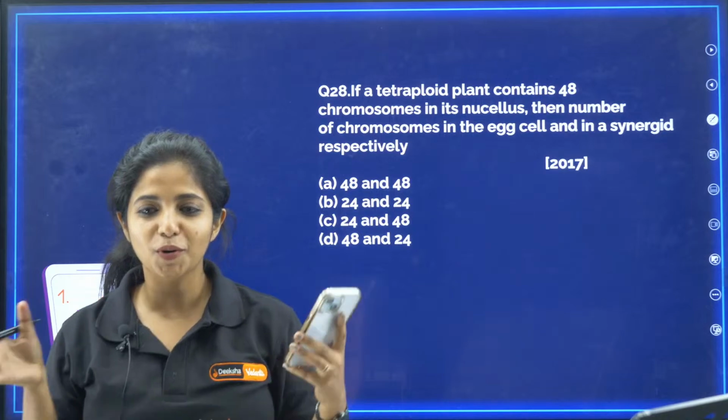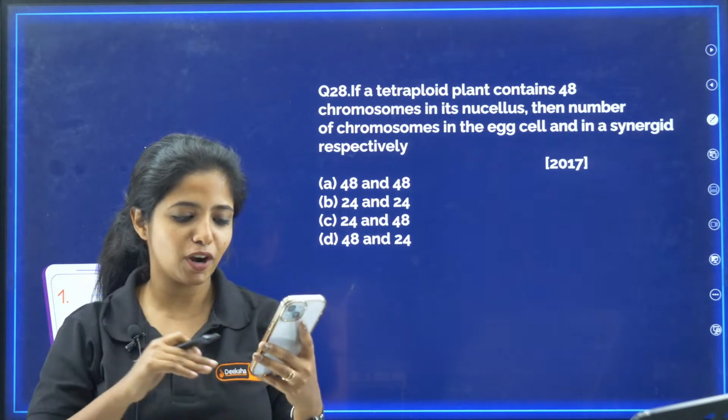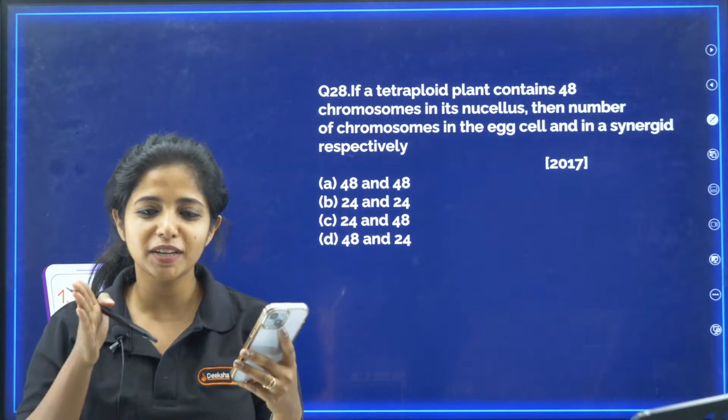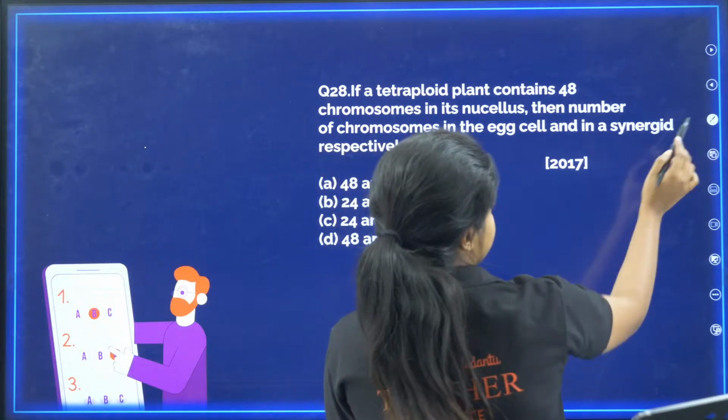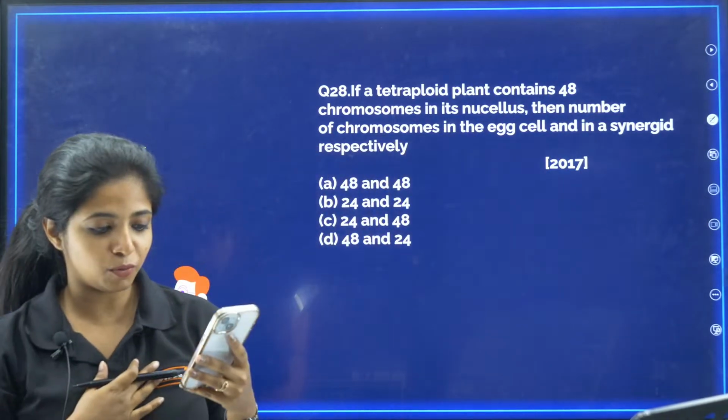Children, some people are telling me to go fast, some people are asking me doubts. Do not put me in a situation where I cannot do both. Please try to understand. Yes, I'm giving my maximum over here.